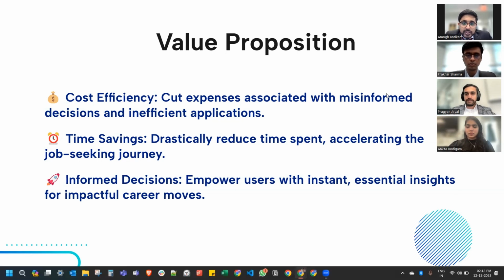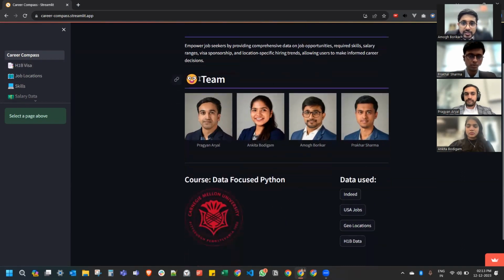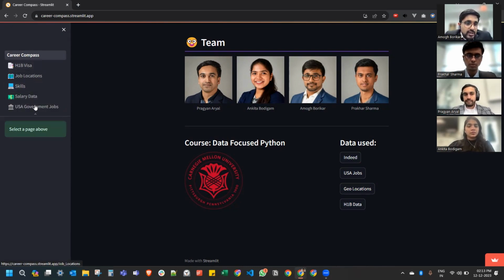Now I will demo the application. So our application's dashboard looks something like this, where we mention a few details of our application and the data sources that we used for the jobs data, and then here we have all the categories listed in different tabs.